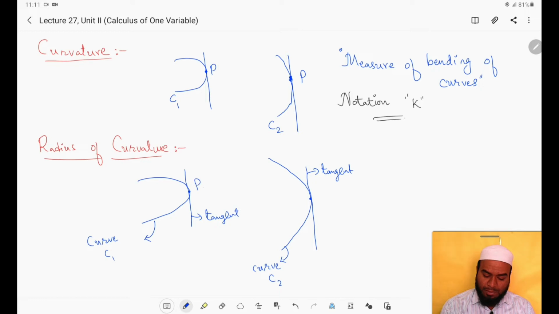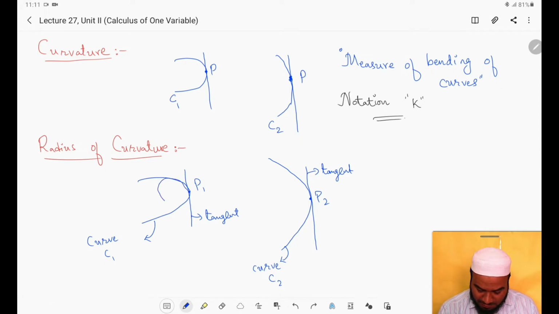Let this be the point P1 and this the point P2. Now how do we define the radius of curvature at this point P1 and, for this curve, at the point P2? It is defined to be the radius of a circle which best approximates the given curve at this point.